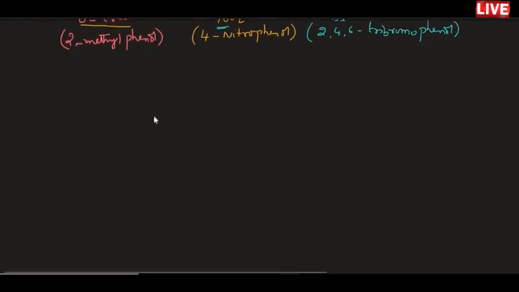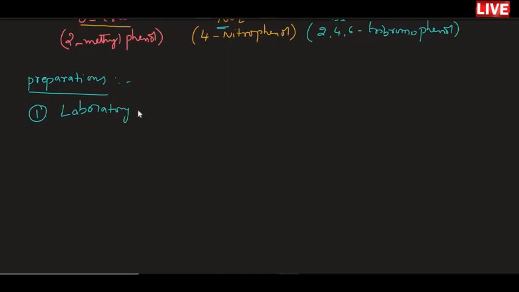Okay. Let us start observing the important preparation methods of phenols. Phenols can be obtained by laboratory methods from some derivatives of benzene. So I am going to tell one laboratory method for the preparation of phenol now.